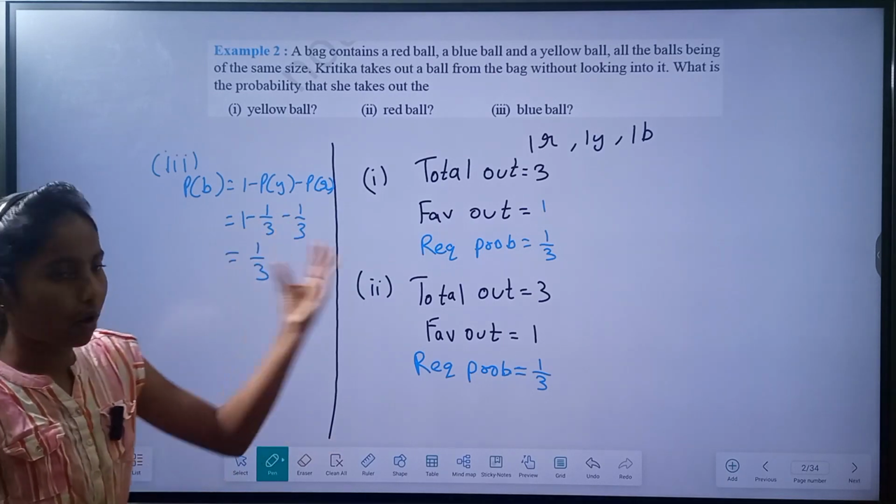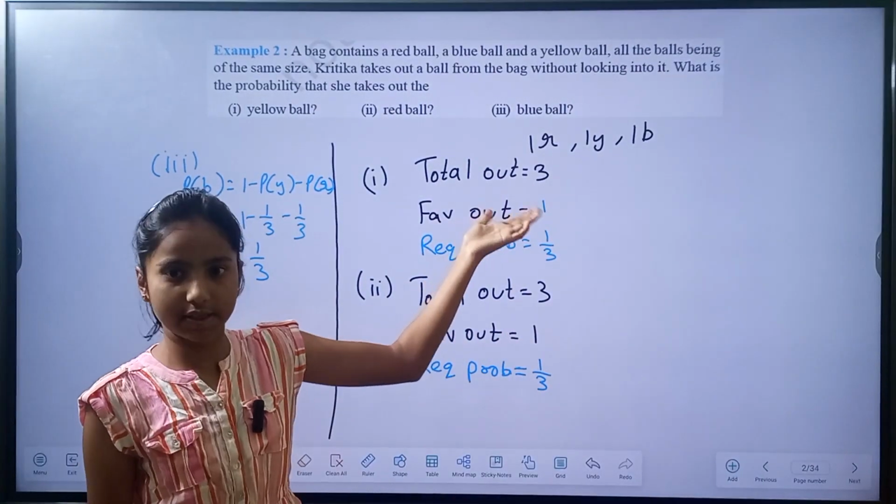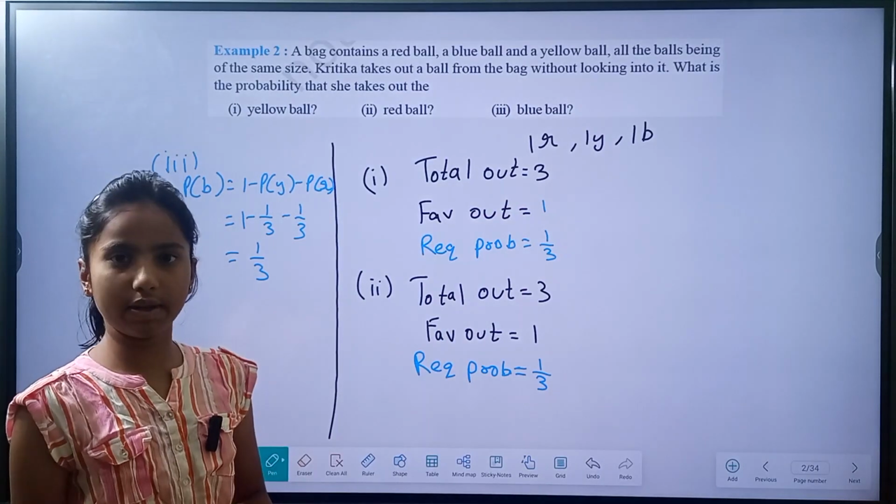So taking out any ball in this bag is equally likely.